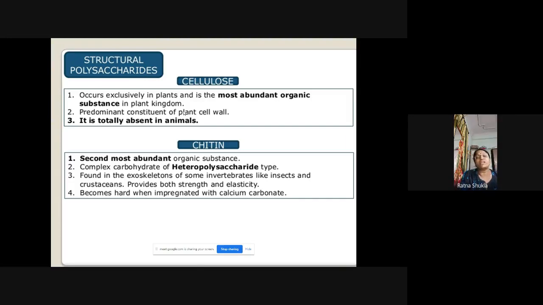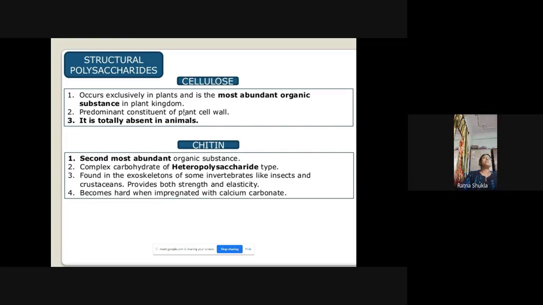Now the next important structural polysaccharide is chitin. This chitin is the second most abundant organic substance present in living organisms, and it is a complex carbohydrate of the heteropolysaccharide type. It means different monomer units are present in the formation of chitin. It is generally found in the skeleton of some invertebrates, like insects and crustaceans. Chitin polymer is present in their skeleton, and it generally provides strength and elasticity to the animal part. So they provide strength and elasticity to the body.